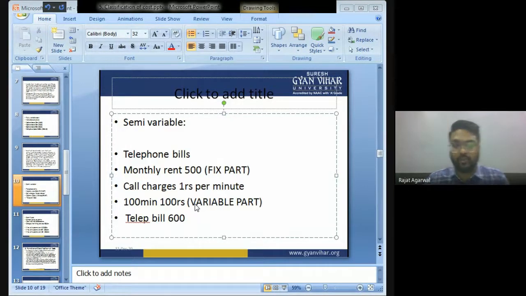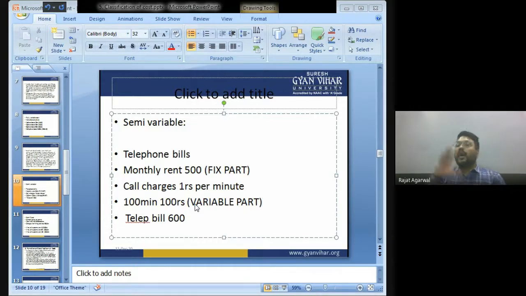Now, bachcho, the telephone bill is of 600 rupees. In this 600, 500 is the monthly rent. That is fixed. No matter how many phone calls you make, whether you make any call or not, you have to pay a monthly rent of 500. That is fixed.